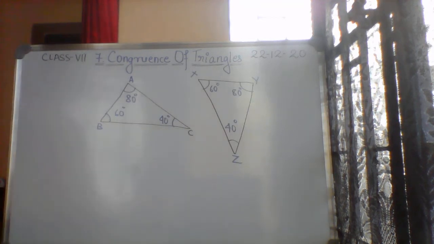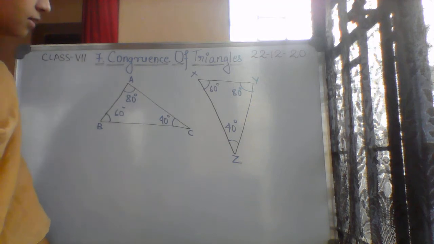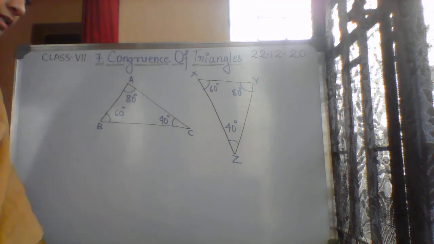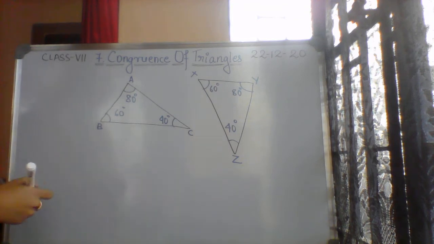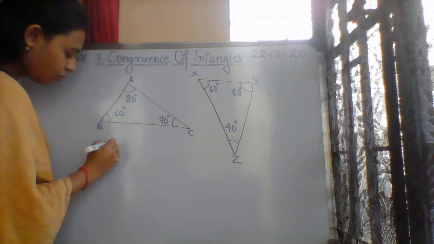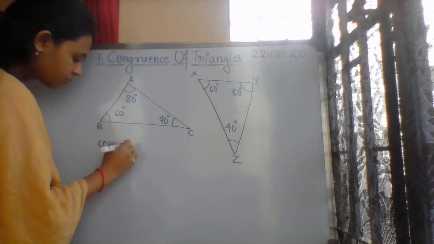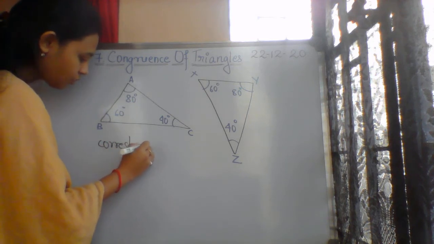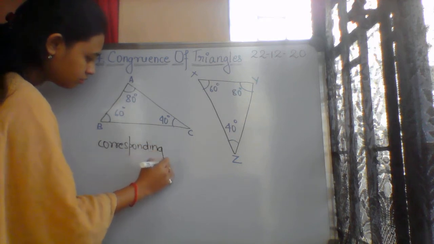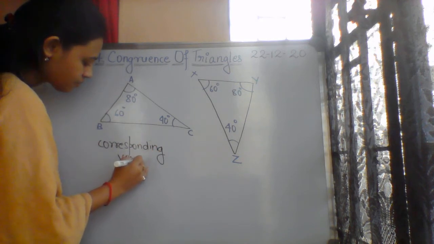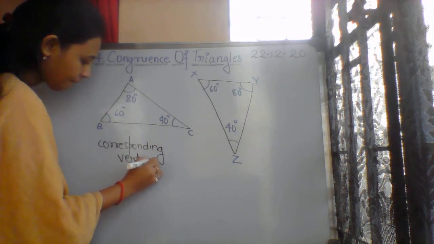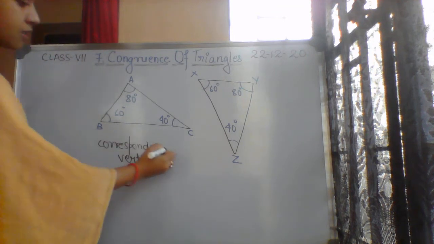Here are the two triangles ABC and XYZ we have taken. I have mentioned their angle measurements. Now one by one you will tell me about the corresponding vertices. What are the corresponding vertices?